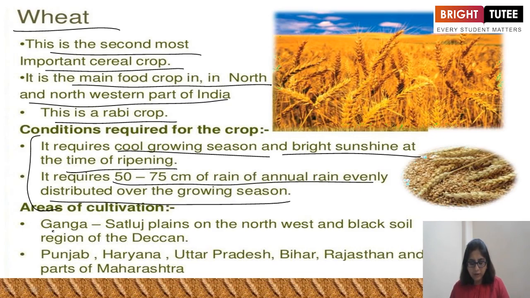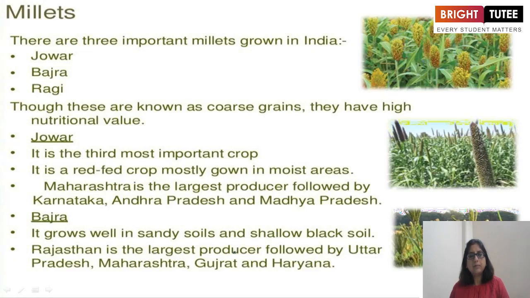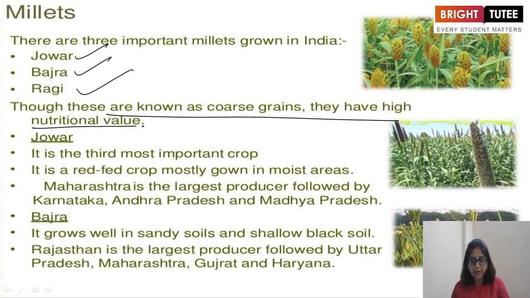And areas of cultivation are Ganga Satluj plains in the northwest and black soil region of Deccan Plateau: Punjab, Haryana, Uttar Pradesh, Bihar, Rajasthan and parts of Maharashtra. Now the millets: Jowar, Bajra and Ragi. So these are known as coarse grains. They have high nutritional value.